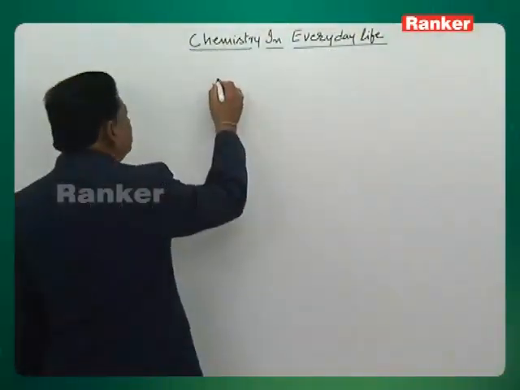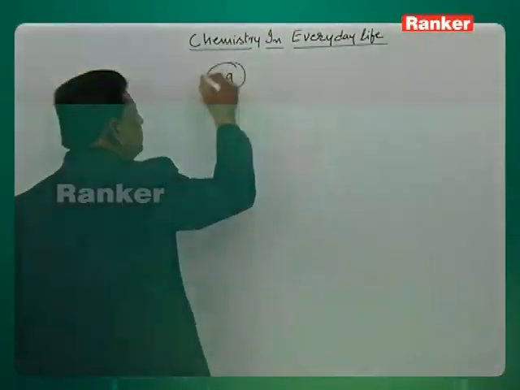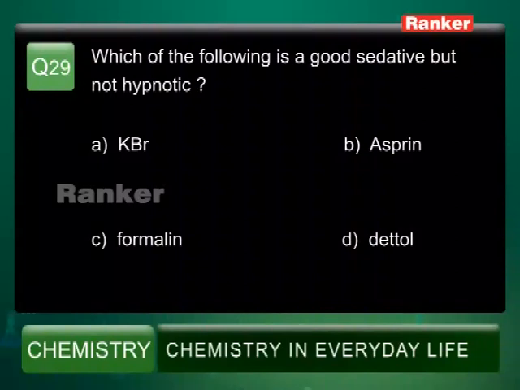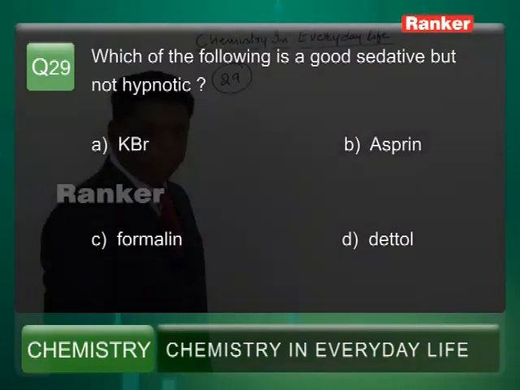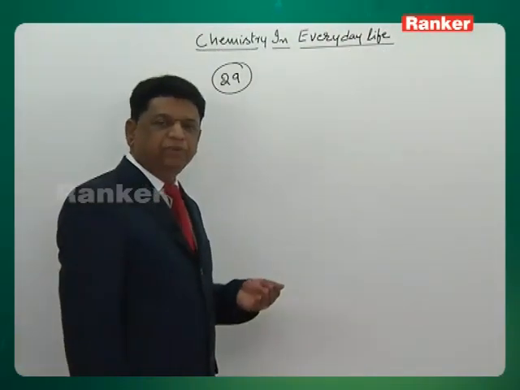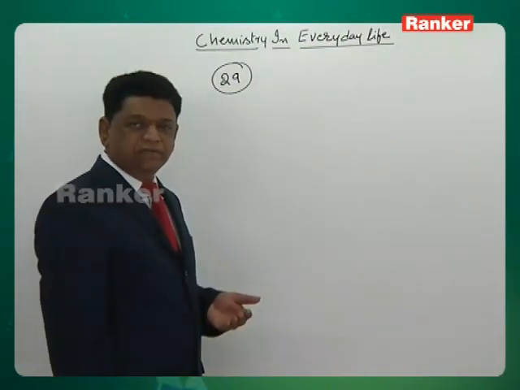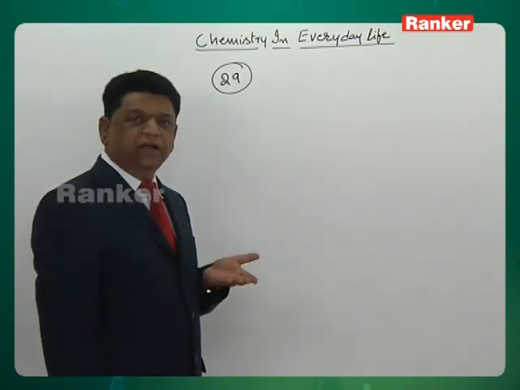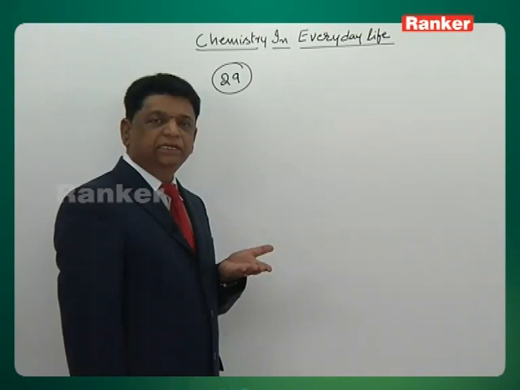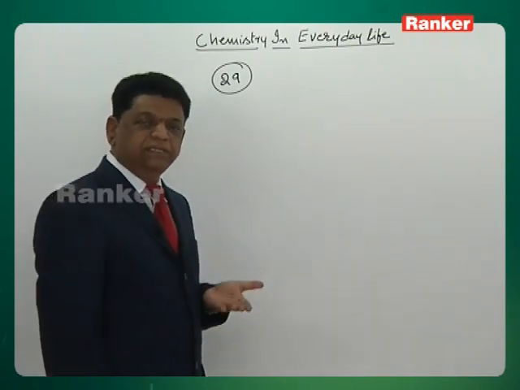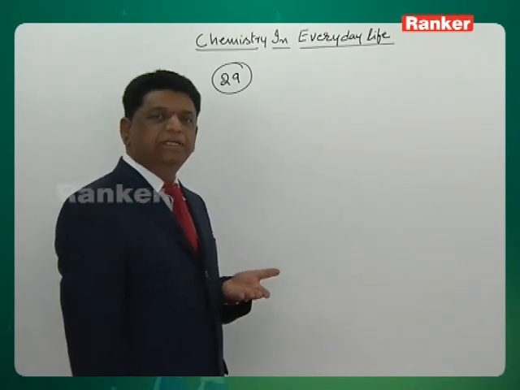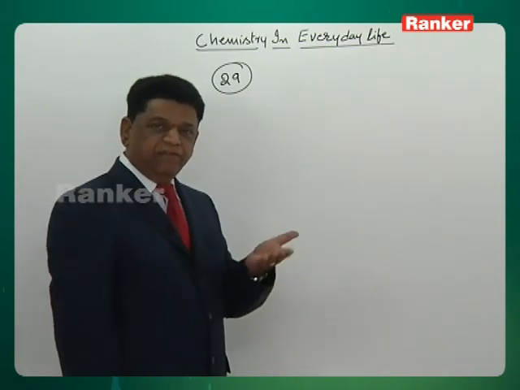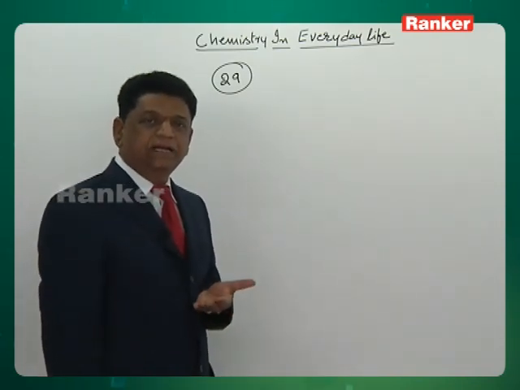So let's see question number 29. Which of the following is a good sedative but not hypnotic? There are different types of drugs which act on the central nervous system. Some drugs activate the central nervous system, they are called activators. And certain drugs depress the central nervous system, they are called depressants. Under this we have different categories. The first category is called sedative.